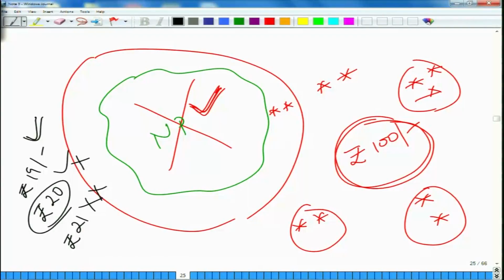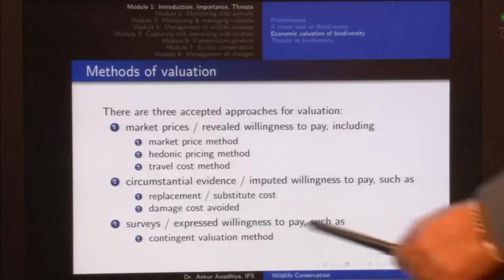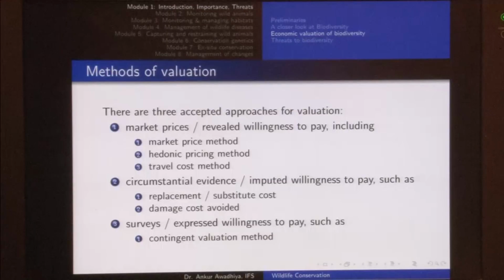So, in the eyes of the person, when somebody is paying 100 rupees, it means that the national park is worth at least 100 rupees in the eyes of that person, and this is something that we have gotten just out of a survey. So, this is an expressed willingness to pay because the person themselves are saying that this is the amount that they are ready to pay just to have this resource. So, surveys or expressed willingness to pay. One example is this contingent valuation. Why is this contingent valuation? Because this is a hypothetical situation, nobody is removing that national park, we are just putting it as a scenario so that people can think about it. So, contingent valuation method is also another method of valuation.